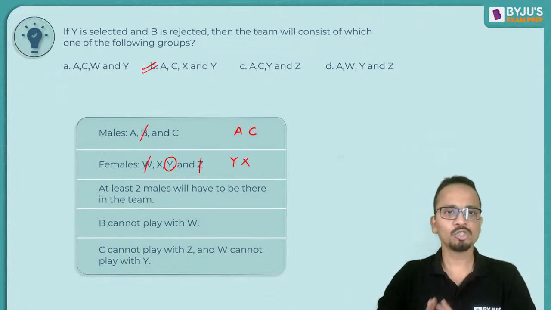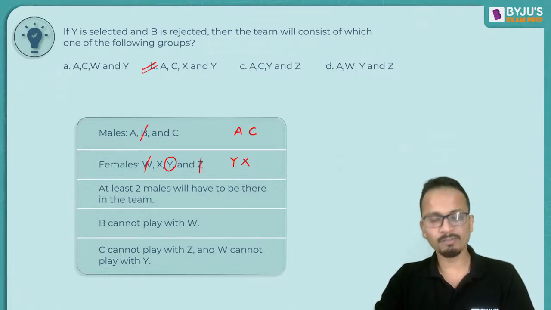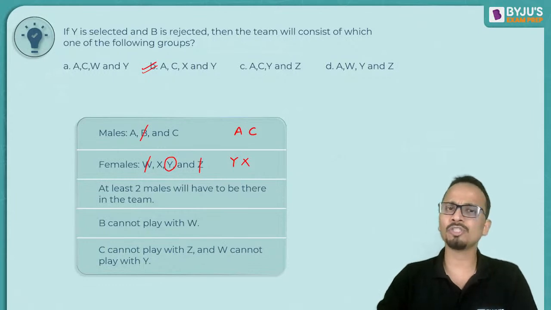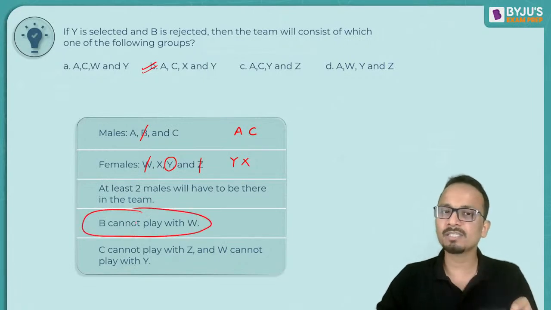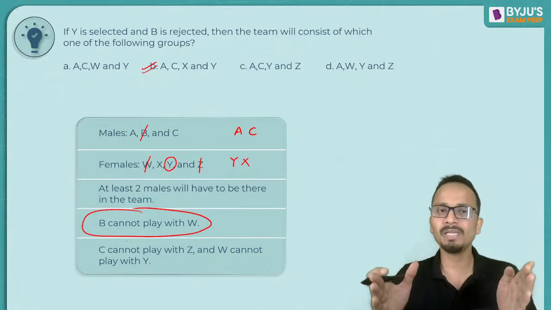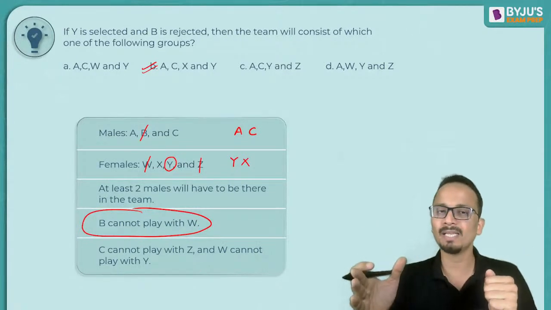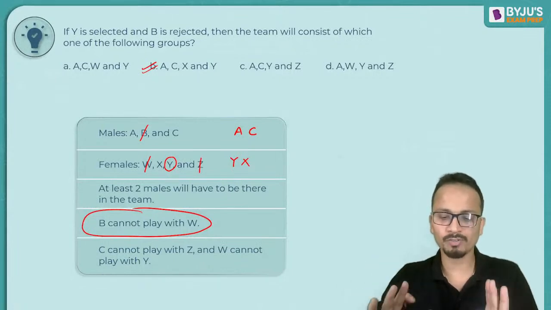Am I clear? So the correct answer will be option B, and all of you have given the correct answer. Yes, Aman, all players should play with each other. So every person should be able to play with each other. Since the condition says that B cannot play with W, one of these two will be selected. So if B is selected, W will be rejected. If W is selected, B will be rejected. So this is the meaning of this question.